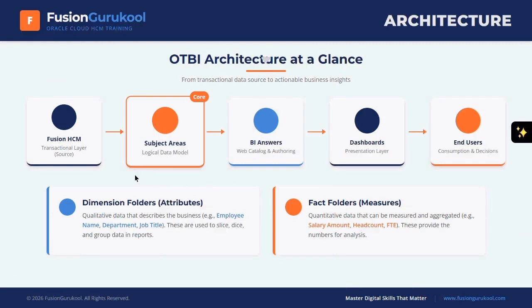If you have all those things, while going to the transaction layer, you have to identify the subject area. What is a subject area? We will look into this, but let's understand first. We need to select the subject area, which will list all the columns in that subject area. In case you are interested in a few of the data columns, just select those columns, pull them into the selected list, and then save it. That's how your analysis will be ready.